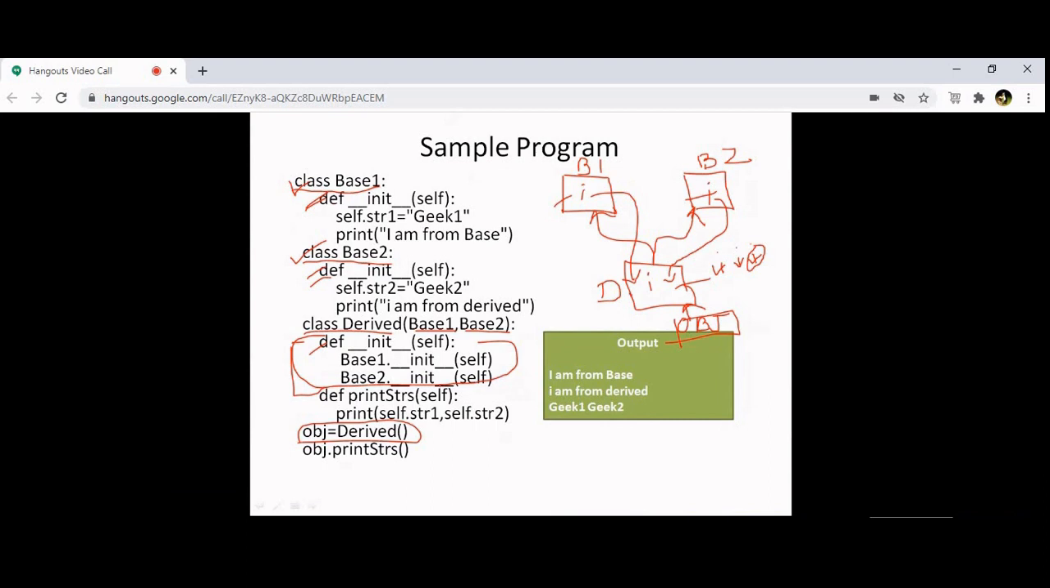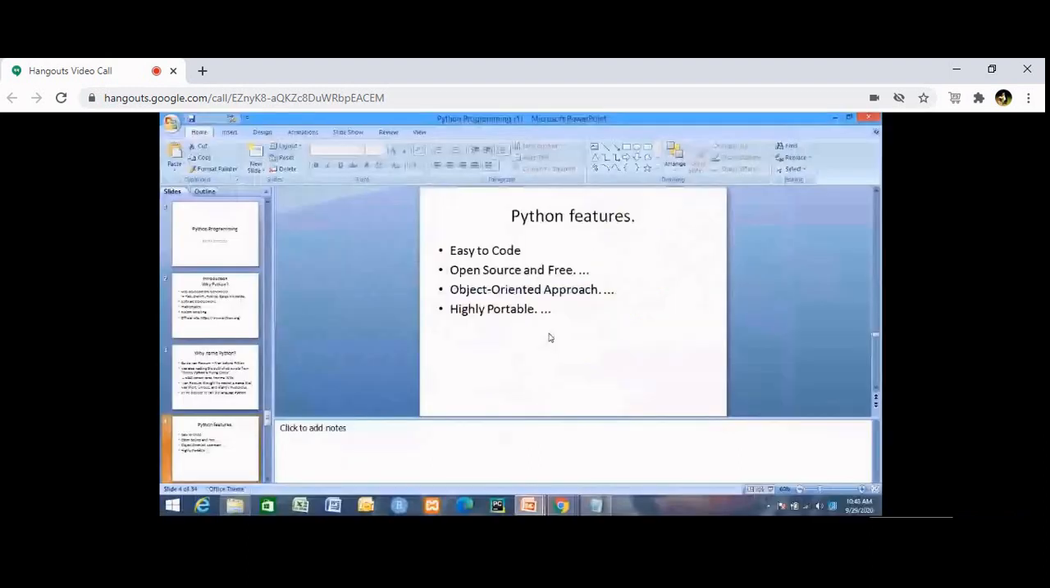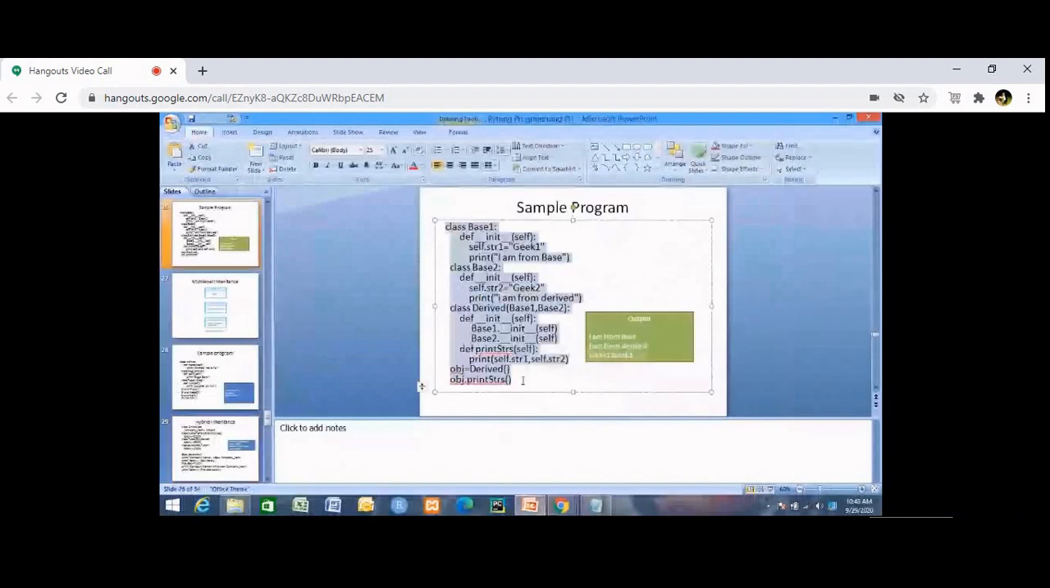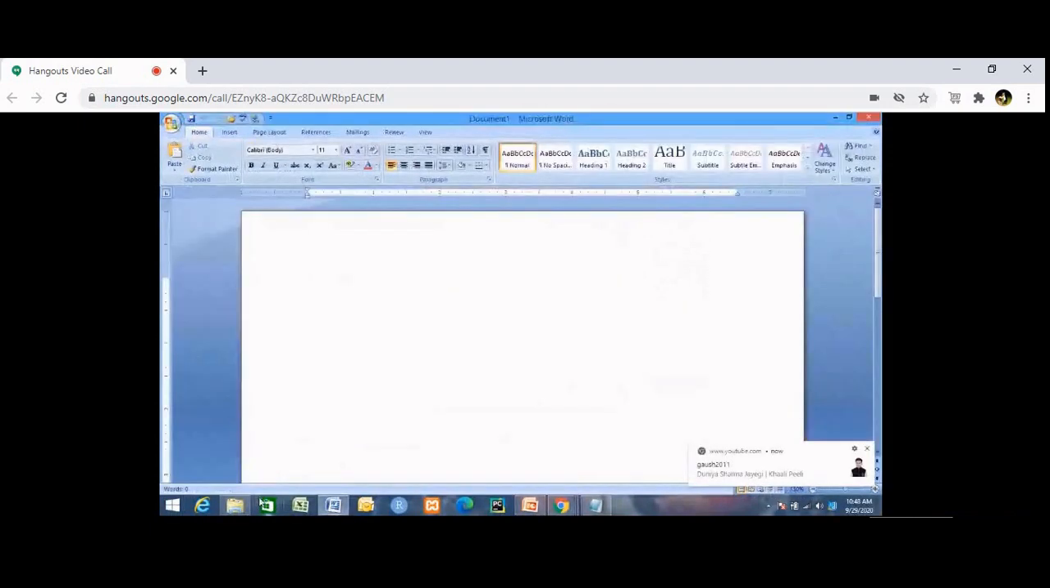Are you getting this? Or do you want me to explain in words? Sir, one more time. One more. Okay, wait. I'll just copy this word. One second, I'll copy. Let me put it in Word so that it will be easy for you.